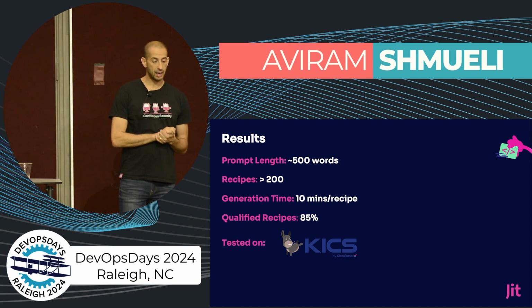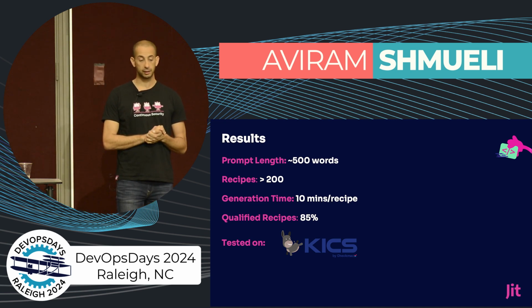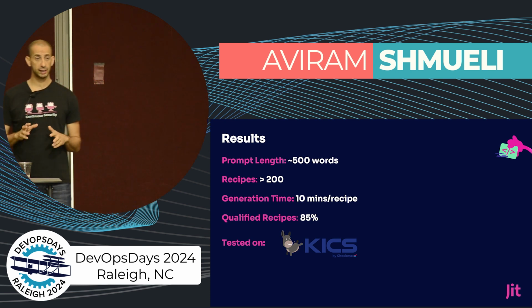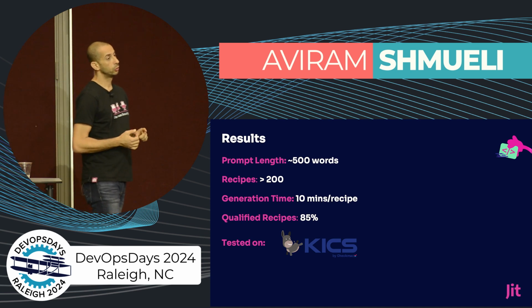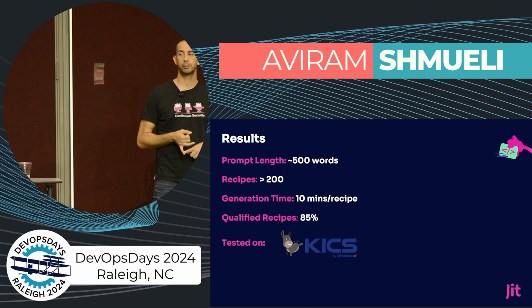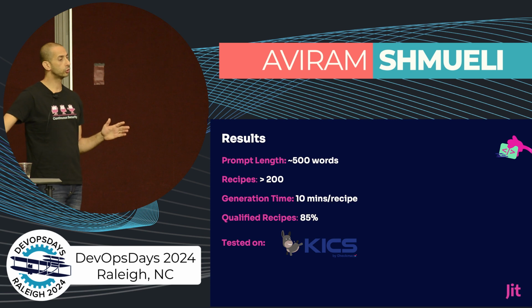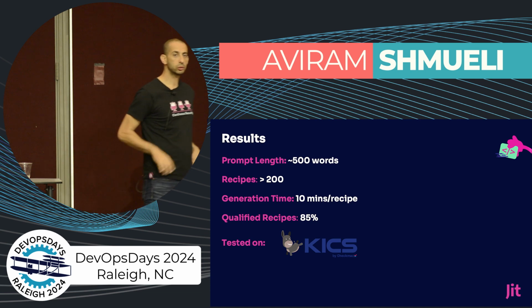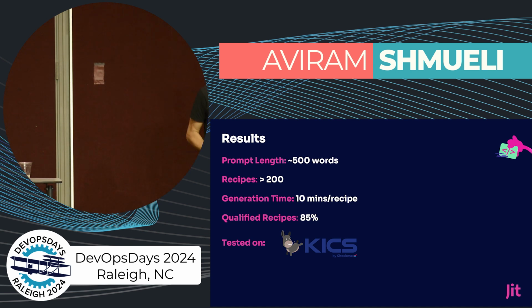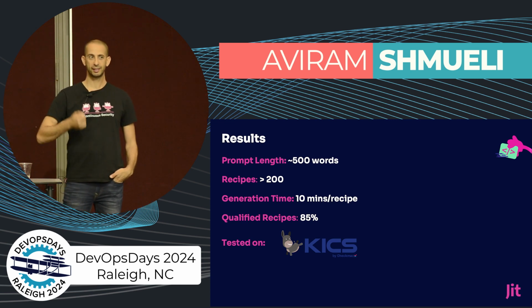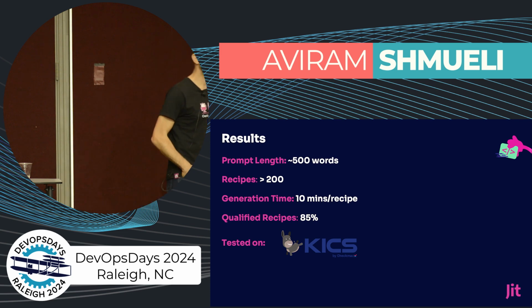We did it with the findings that we detected by KICS, and we fed in all the findings that we found. We got more than 200 recipes, with an average generation time of 2 to 5 minutes per recipe. And after we did the validation, we got a result of 85% accuracy, meaning remediation recipes that we believe are great and that do the job.